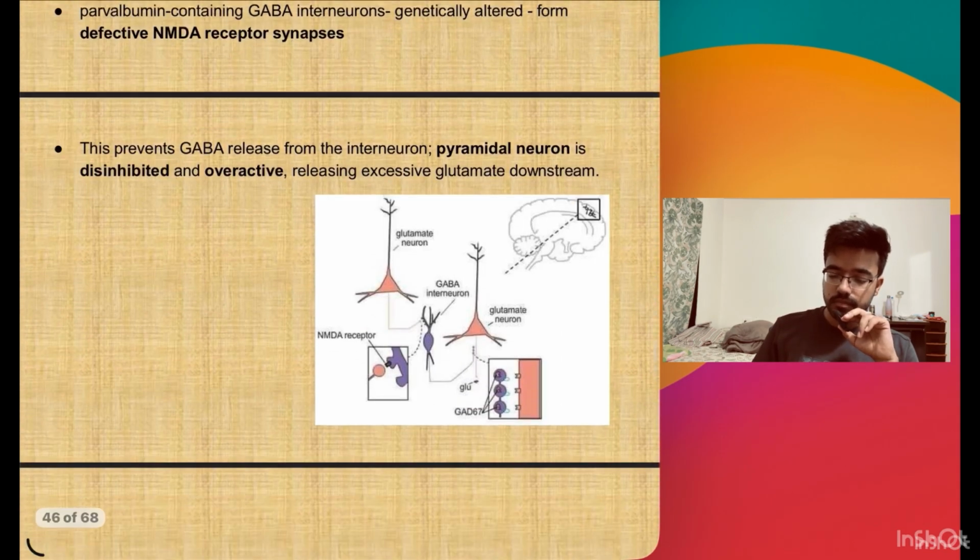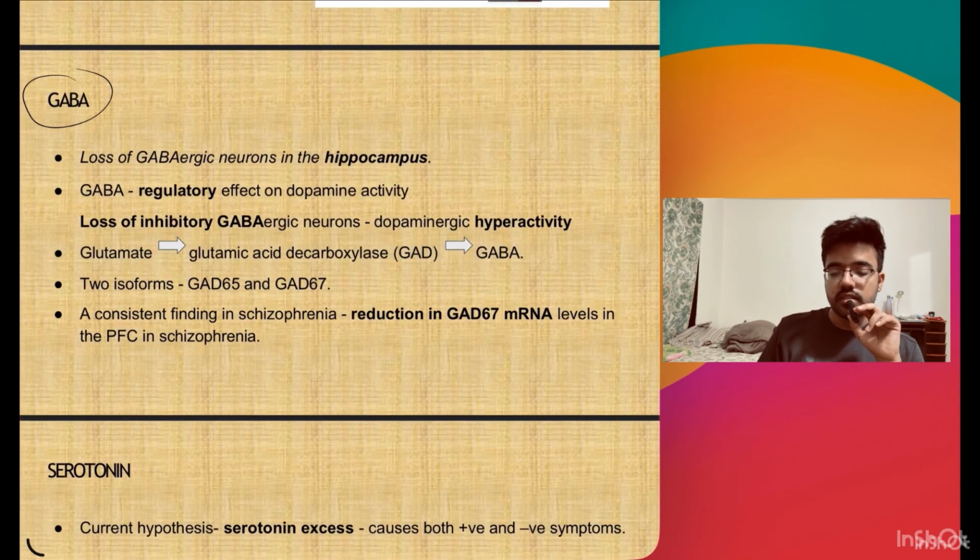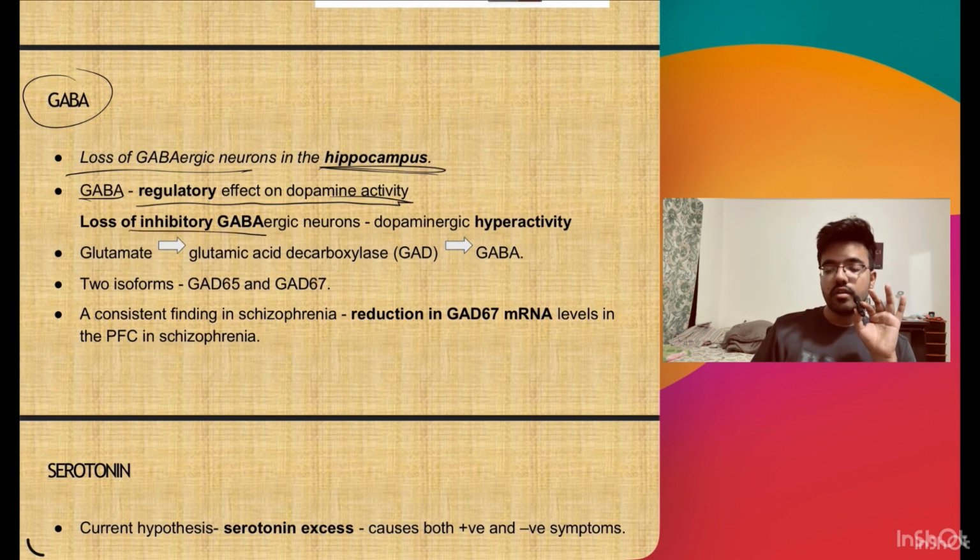And next we will read about GABA. In this, there is loss of GABA neurons in the hippocampus, and GABA has a regulatory effect on dopamine activity. The loss of the inhibitory GABA neurons leads to dopamine hyperactivity.